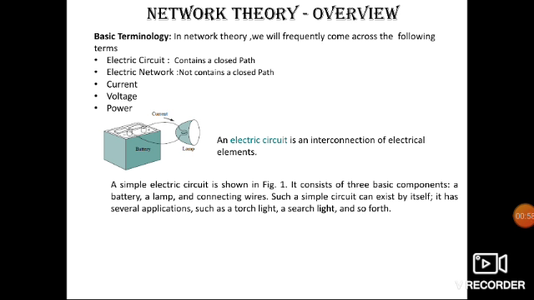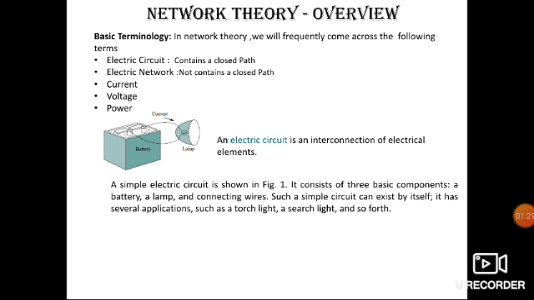So, in this introductory video, let us first discuss the basic terminology of the electric circuit and types of network elements.